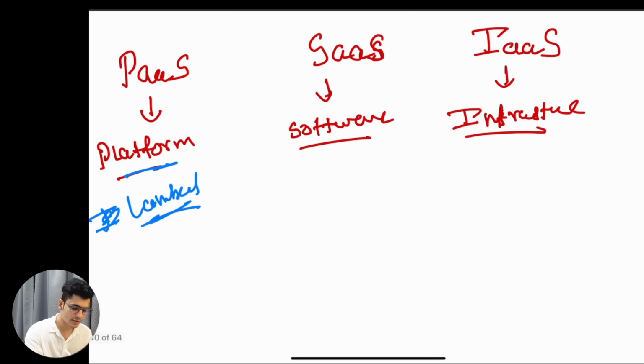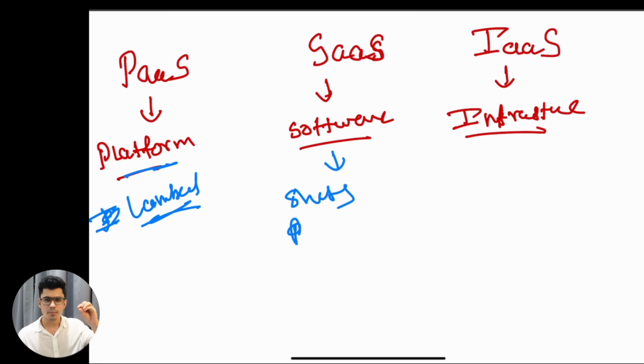Second is software as a service. You can think about software as a service as the Google suite. You have Google Sheets, Google Slides, the entire Google suite. You can think of it as software as a service because they are directly giving you access to the software as a service for your work, so you can use that and grow your business.